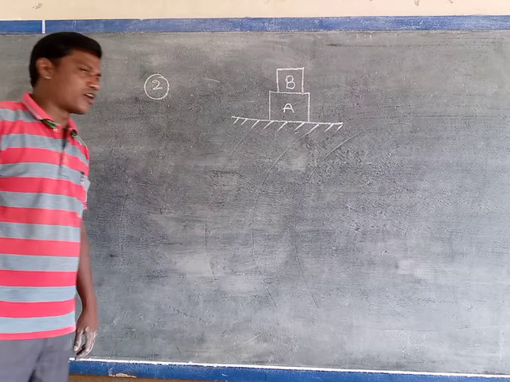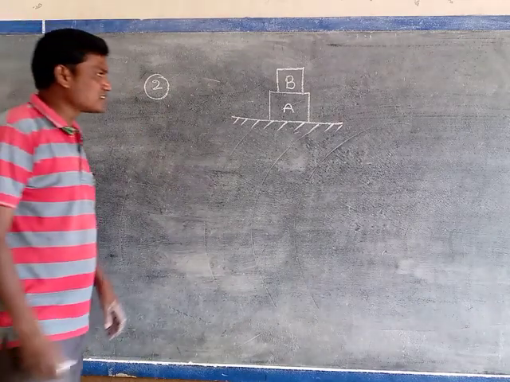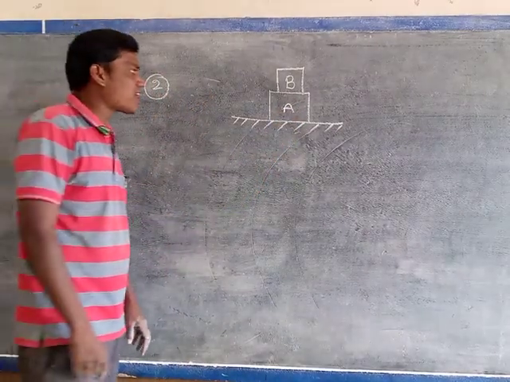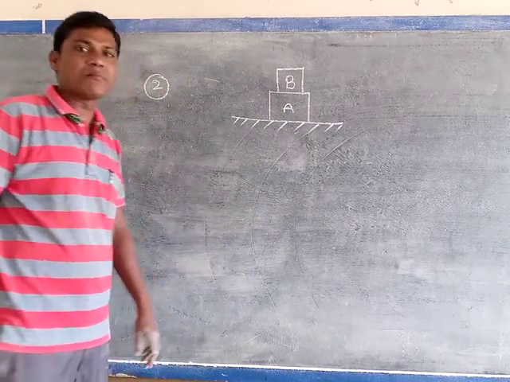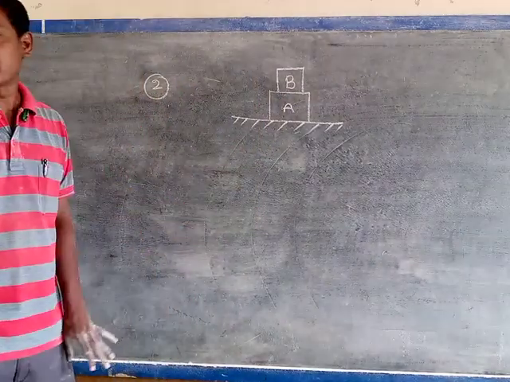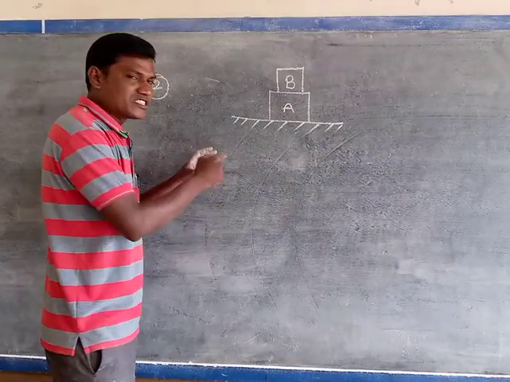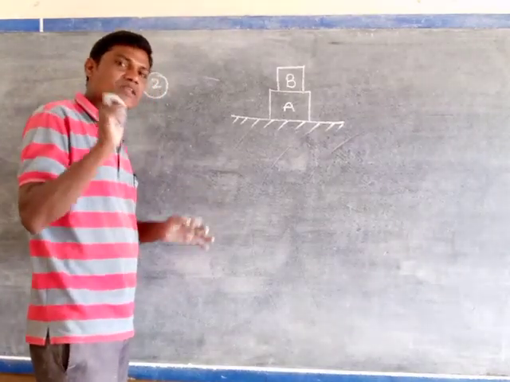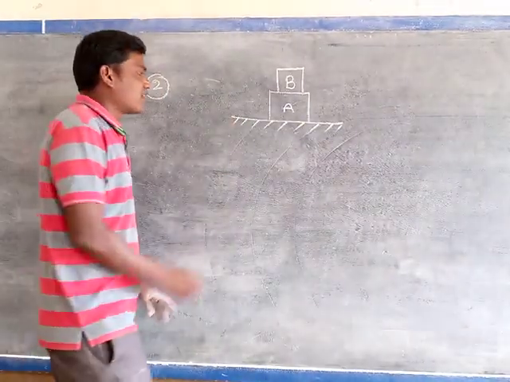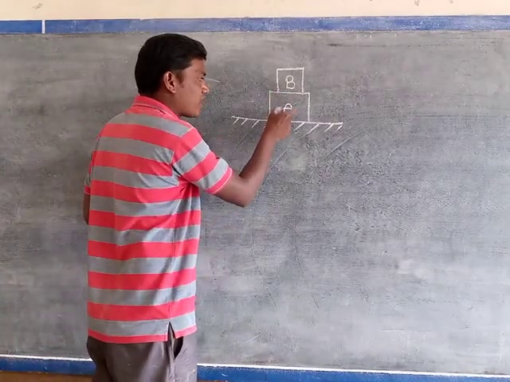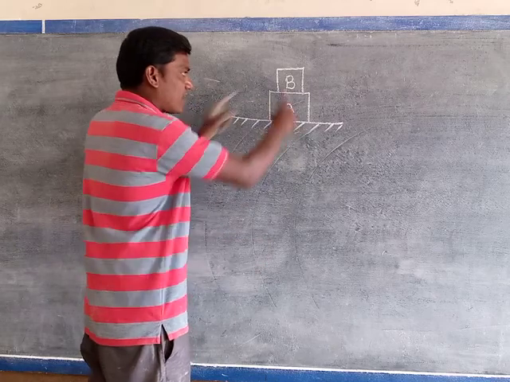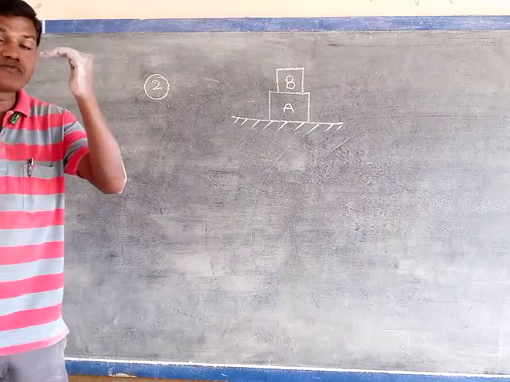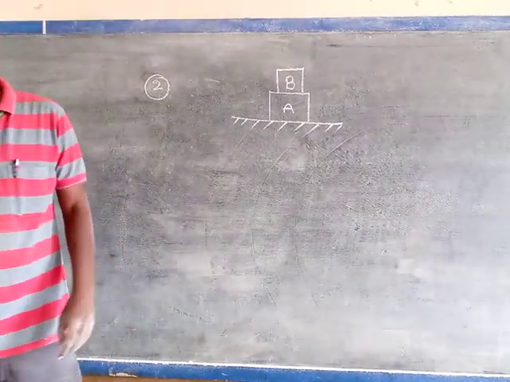A system of two bodies A and B are placed one upon the other as shown in the figure. How many forces are acting on these two bodies? This question is on page number 7. The textbook I sent to you for 8th standard in PDF format, if you have opened page number 7, this thing is discussed there. Listen very carefully. Two bodies A and B are placed one upon the other as in this figure on the surface. Now on these two bodies, how many forces are acting?